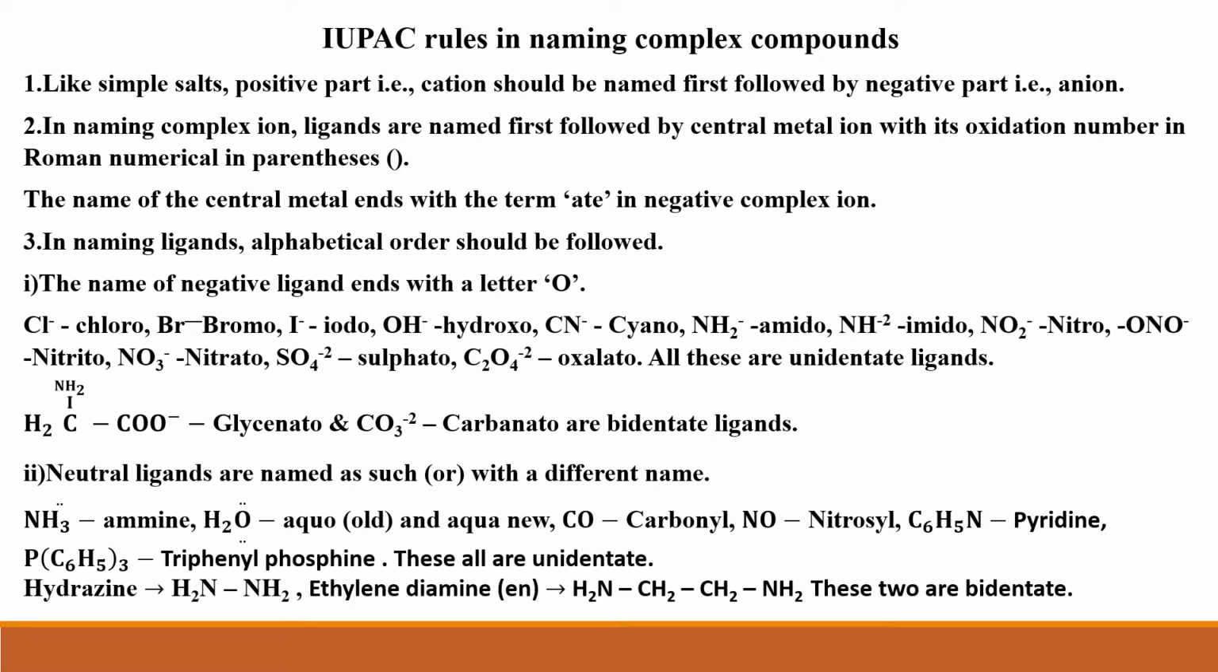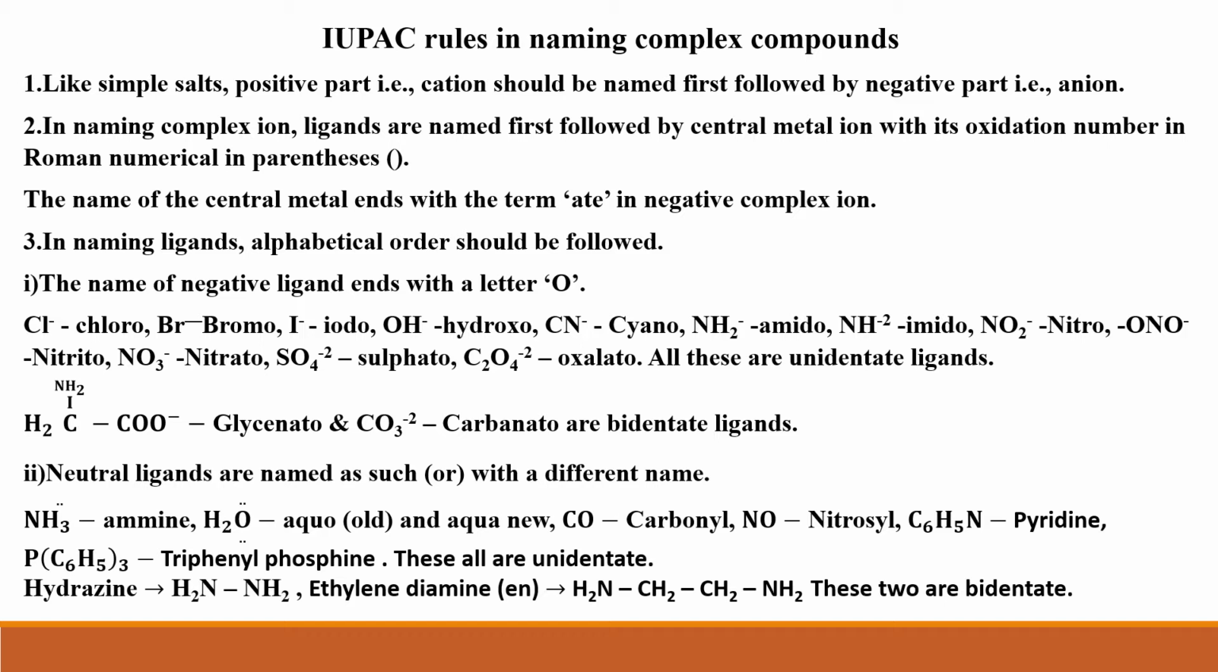Second rule, in naming a complex ion, ligands are named first. Okay students, in naming a complex ion, what are named first? Ligands are named first, then the central metal ion along with its oxidation number should be mentioned. The oxidation number should be written in Roman numerals, and that too in parentheses, that means it should be shown in brackets. Okay students, that is the second rule.